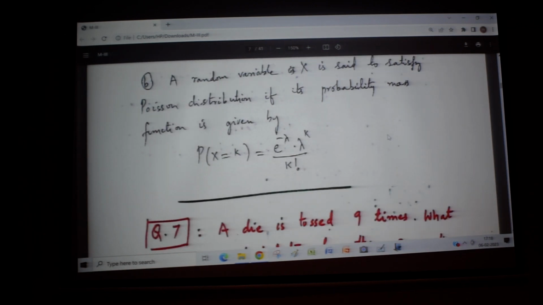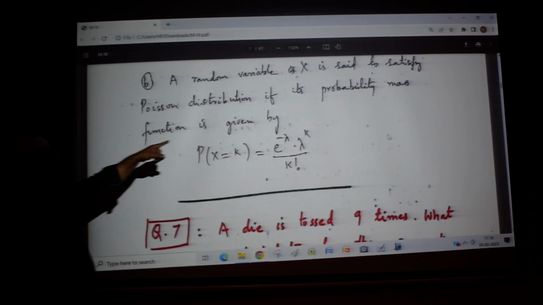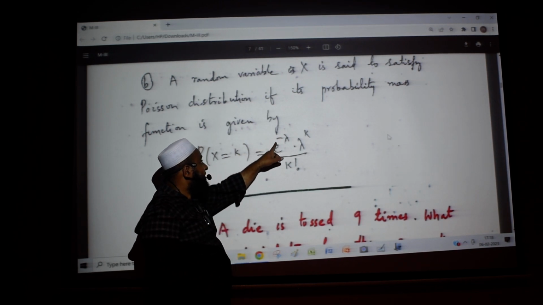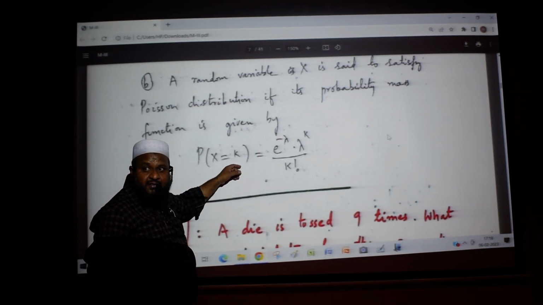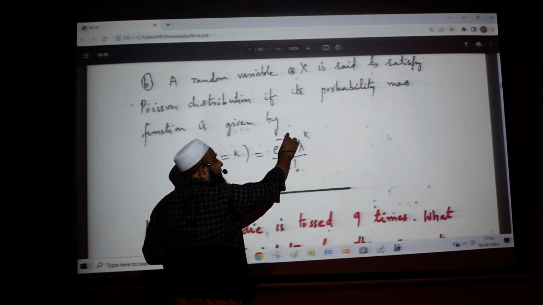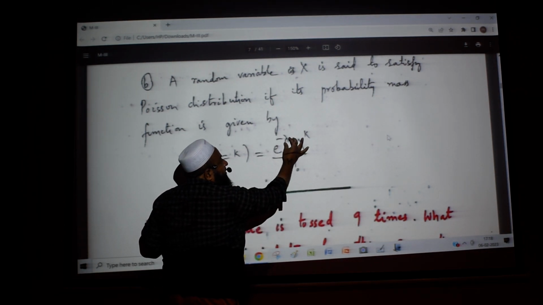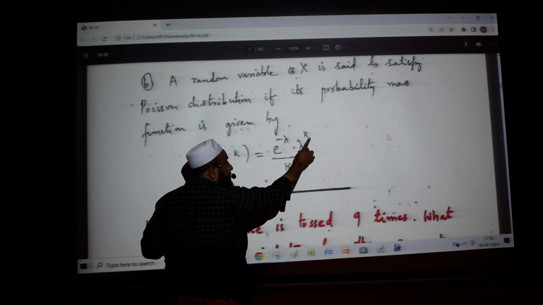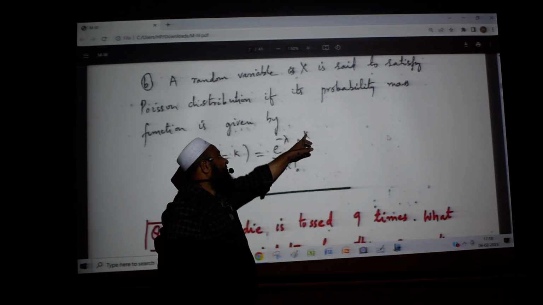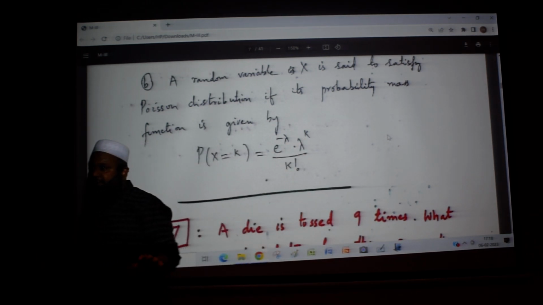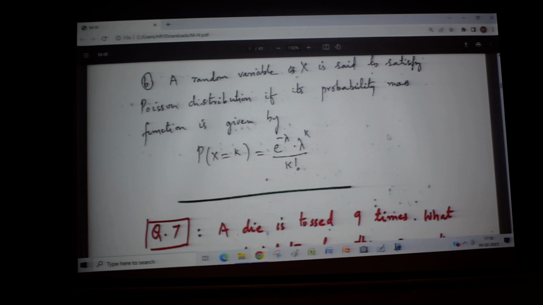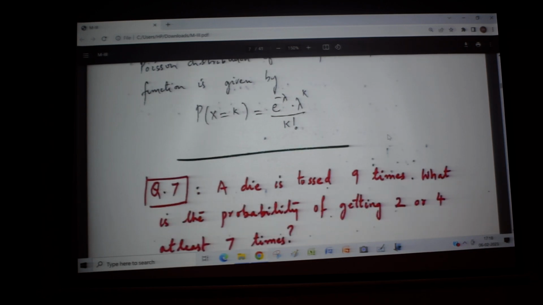A random variable x is said to satisfy Poisson distribution if its probability function is given by p of x equal to k, e to the power of minus lambda, where lambda is the mean, lambda power k, and k factorial will come. That's the definition, remember. What is p of x equal to k for Poisson? e to the power of minus lambda into lambda power k by k factorial.